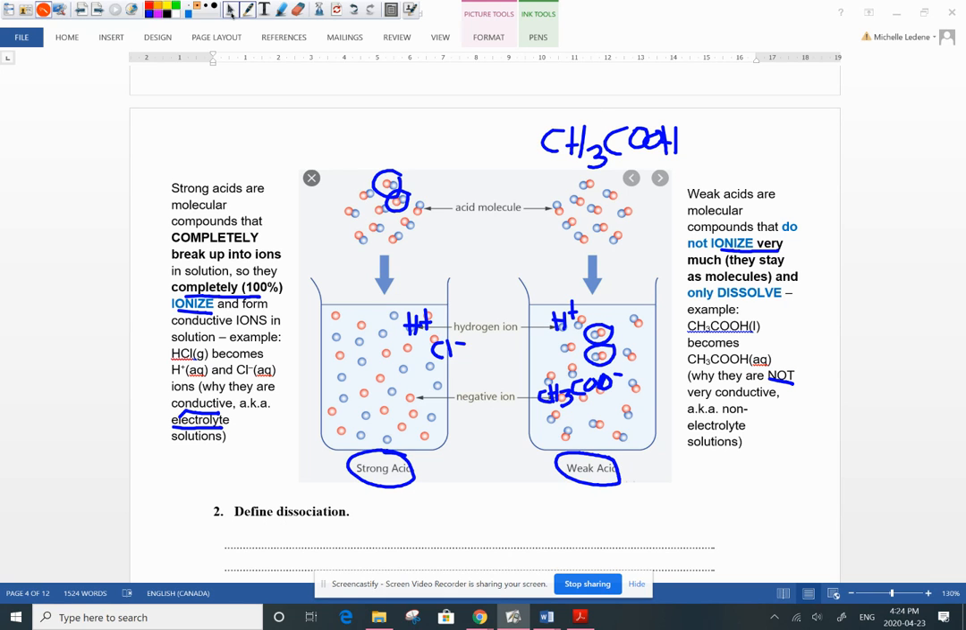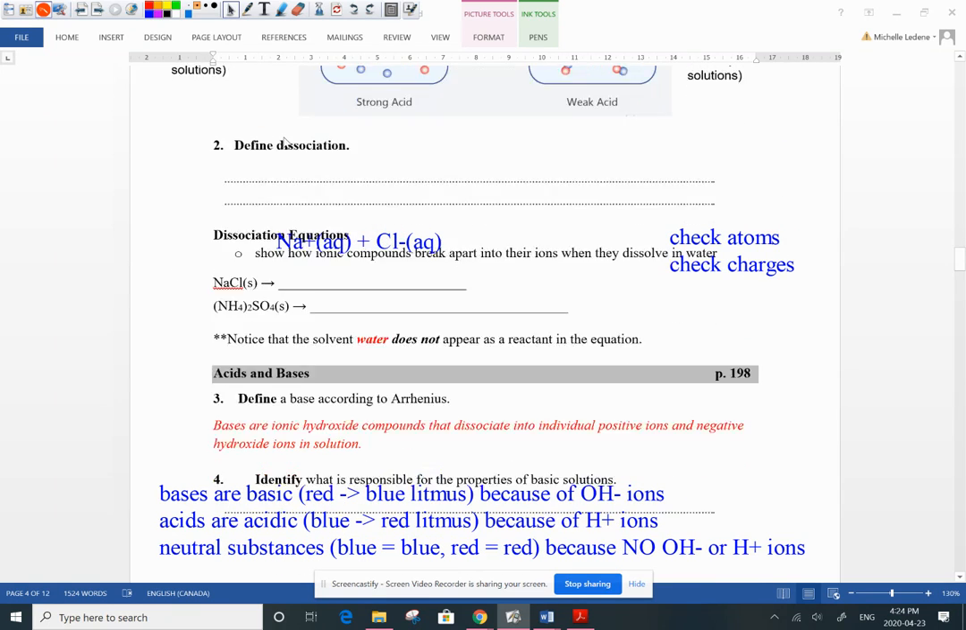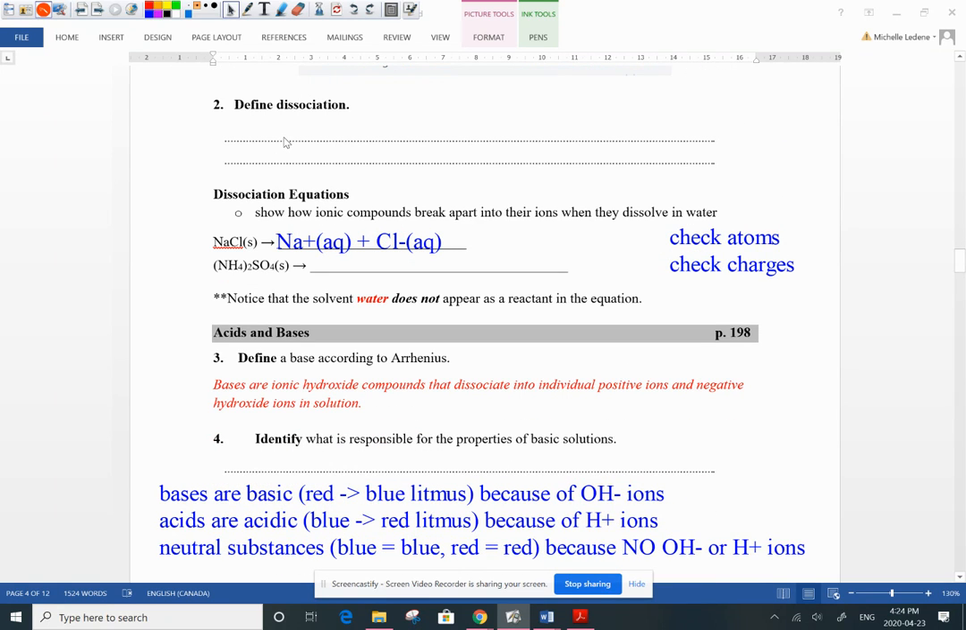Okay, so that explains what happens to acids. Acids will ionize. So you guys have learned about dissociation. That's ionic compounds breaking into ions. They're already made up of them. And when you're writing out a dissociation equation, I just want to remind you that not only do you need to check the atoms, but you need to check the charges.